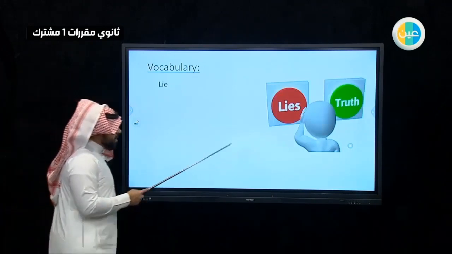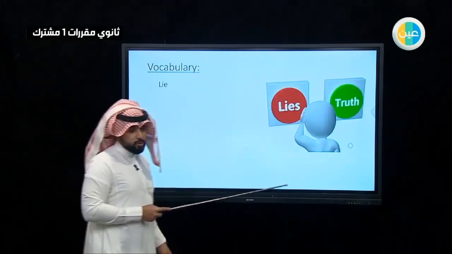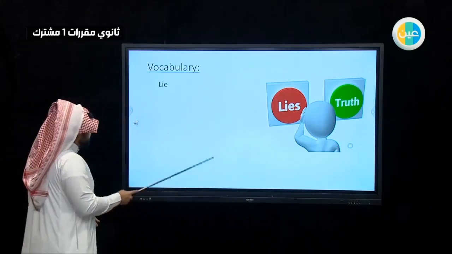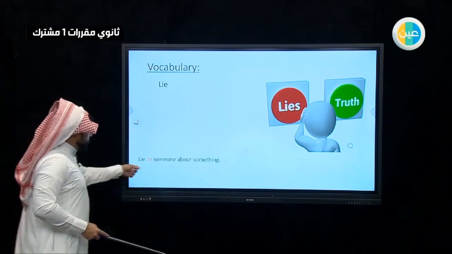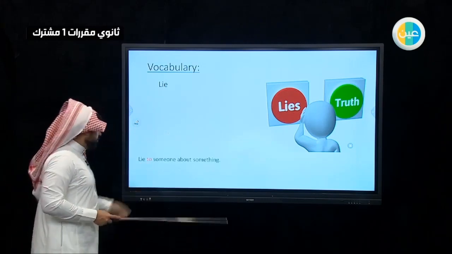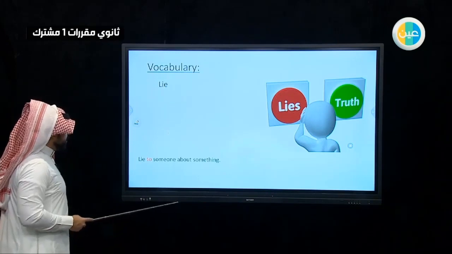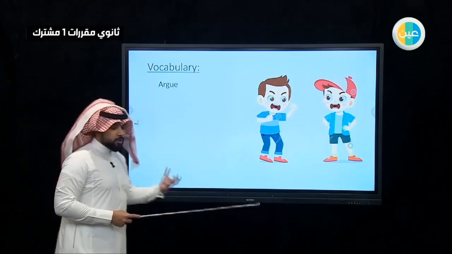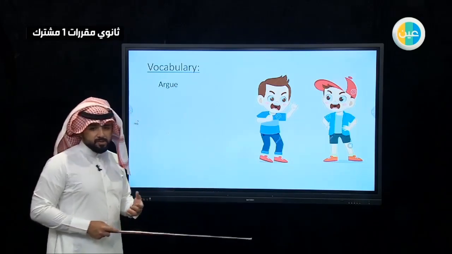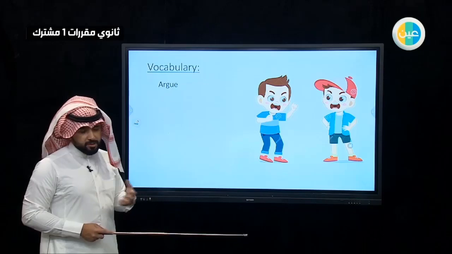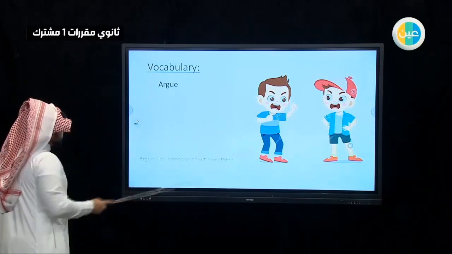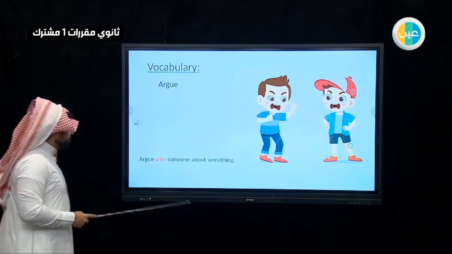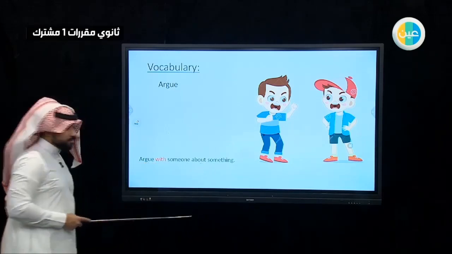Lie. Lie is the opposite of truth. So when you are telling a lie, you're telling something not true. Lie to. So we use the preposition to. Lie to someone about something. Argue. When you argue with someone, you discuss something, sometimes you yell or shout at each other. Argue with, so we use with as a preposition with argue. Argue with someone about something.